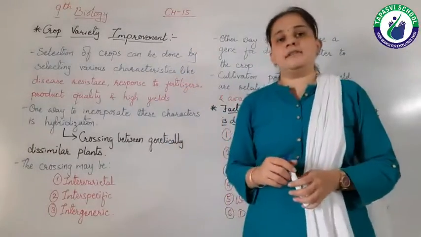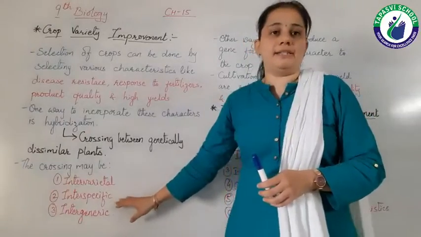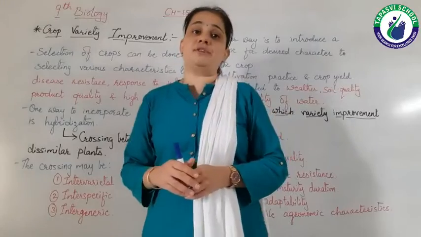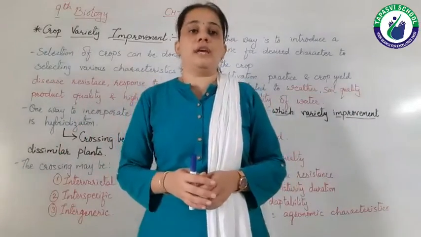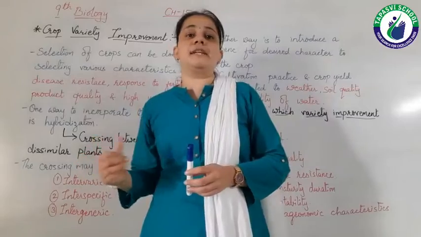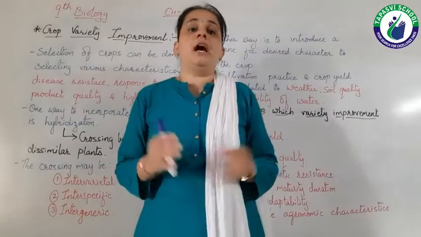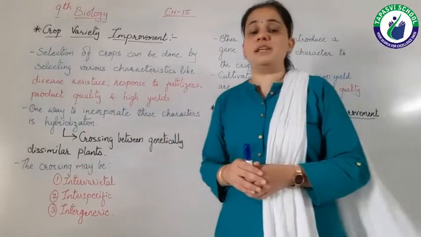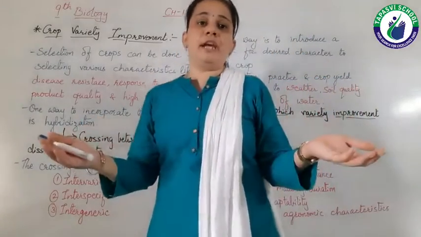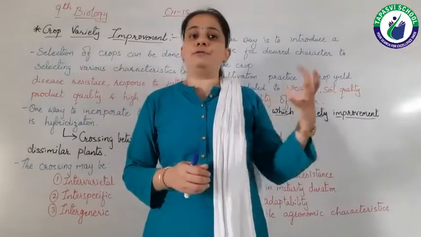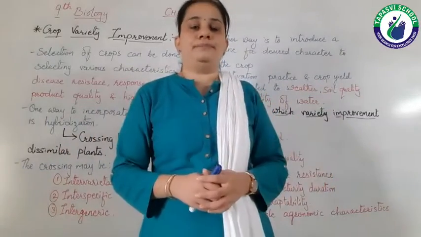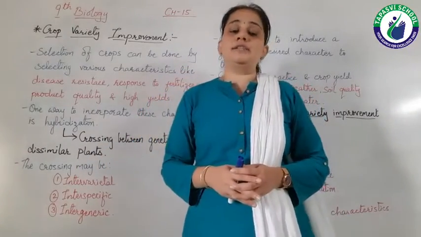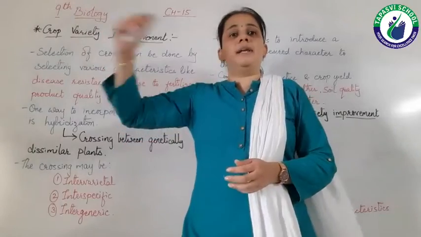Then second is interspecific hybridization, which means between two different species of the same genus. And if this is done, then we can get a good crop, right? Two species of the same genus means, say for example, some species of wheat is grown here in India and some species of wheat is grown in America.